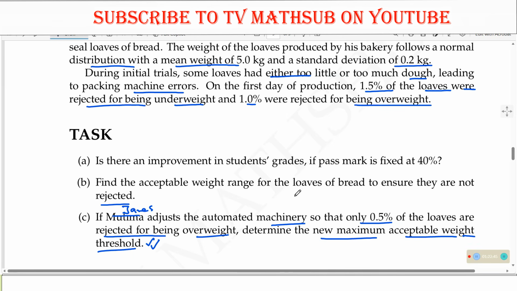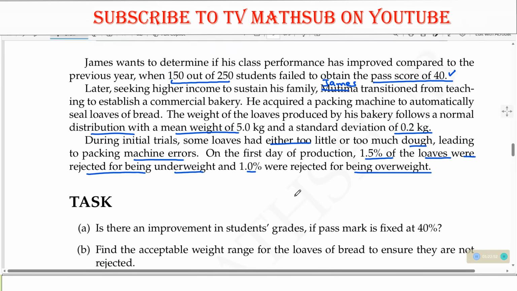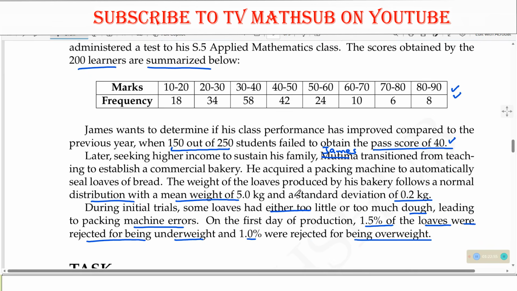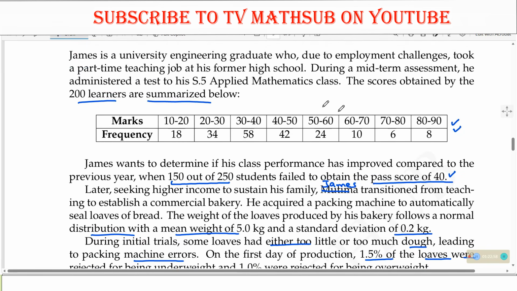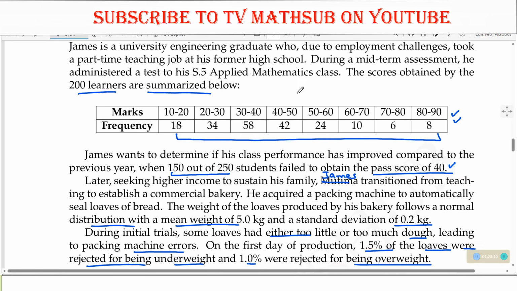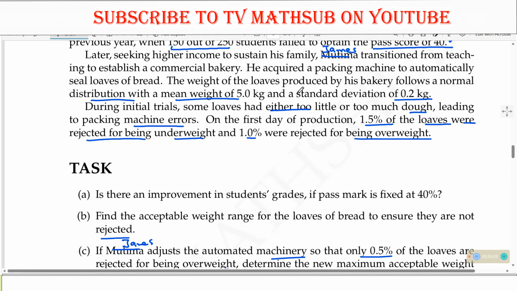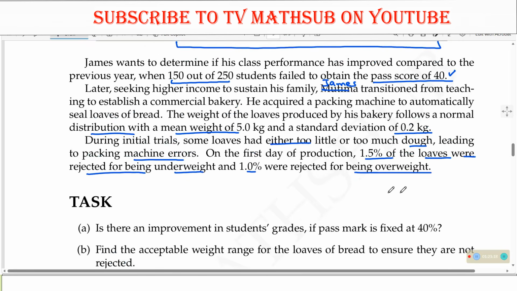So they need us, one, to find out if there is an improvement in the students' grades if the pass mark is fixed at 40%. So we are given the marks, we are given the frequency, and we are told these are the scores by 200 learners. So let us first of all look at if there is an improvement in the students' grades because we are given the pass mark at 40%.